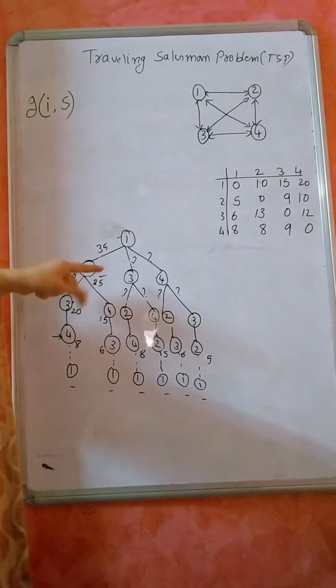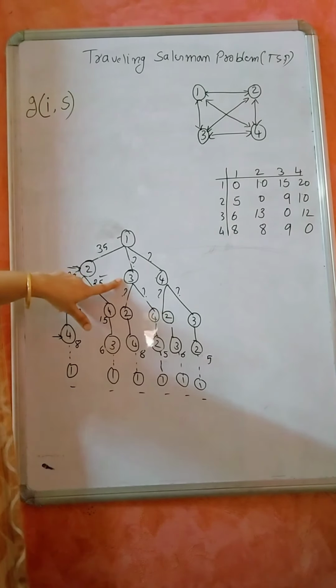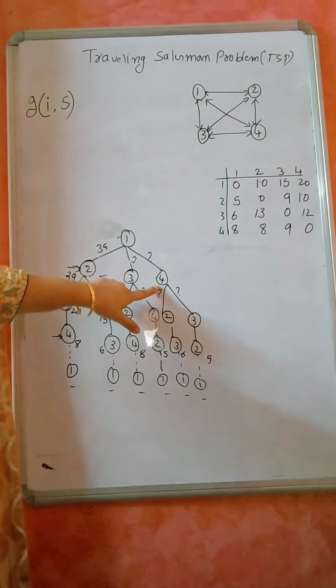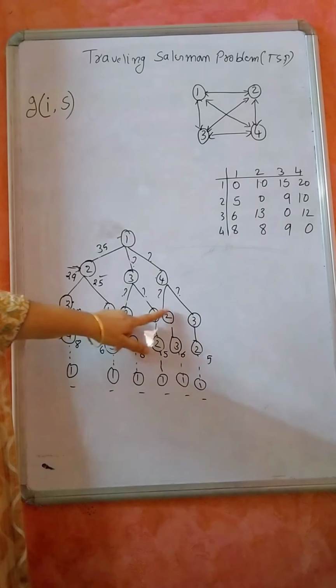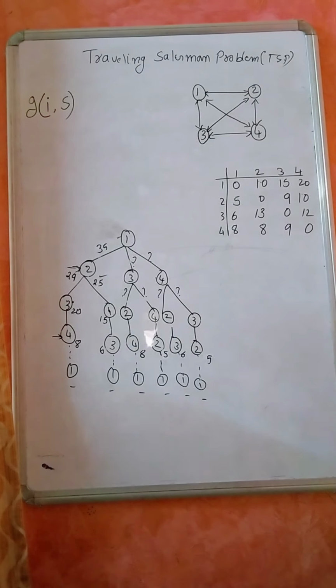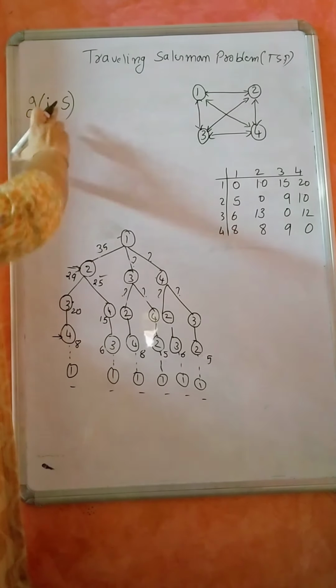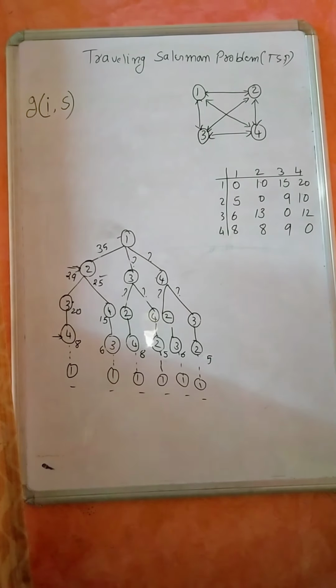Assume that I am in 3. What are the remaining vertices to be visited? 2, 4. If I am in 4, what are the remaining vertices to be visited? That is 2 and 3. Those are the remaining vertices that have to be visited. So what does this vertex I represent? We are currently in the vertex I, the current vertex. What does S represent? Remaining vertices to be visited.